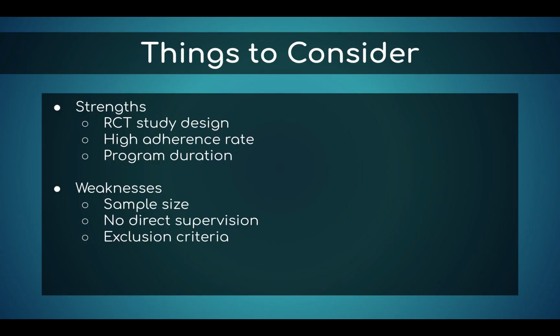Before we talk about our recommendations for future research, we wanted to go over strengths, weaknesses, and limitations we came across as we dove deeper into the articles we selected. As with any study, there are pros and cons. So let's start with pros. For strengths, we found that choosing randomized controlled trials was a strong factor in terms of having more reliability and there being less room for bias.